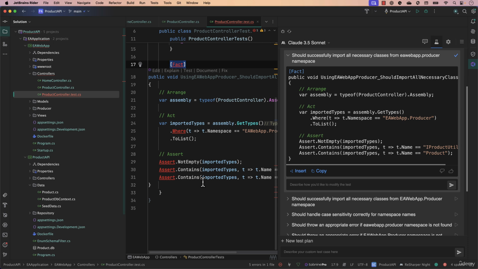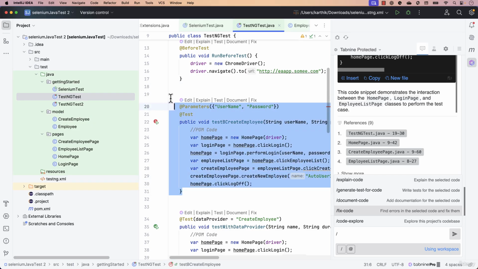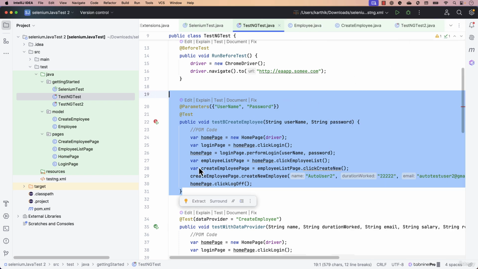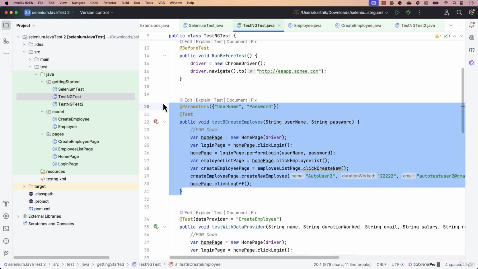Every single operation is taken care of from your IDE itself, and you don't really need to get out of this IDE. So this is another way for us to write better code and also refactor the code like how we are looking for. And this is going to make our life even easier using these AI-based development tools. And this is another way for us to see how Gen AI can help us write better test code.